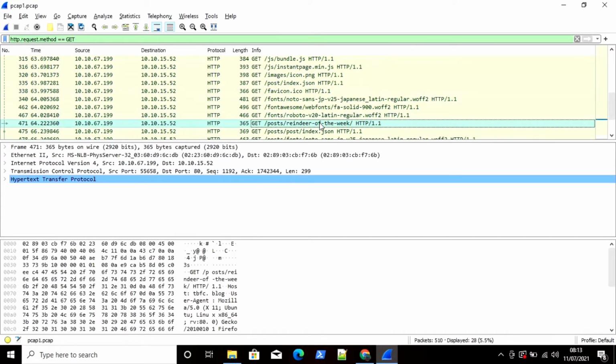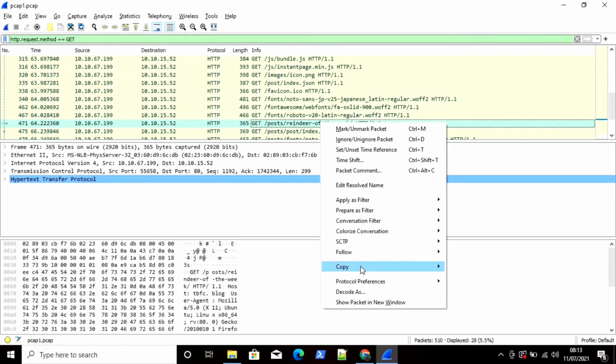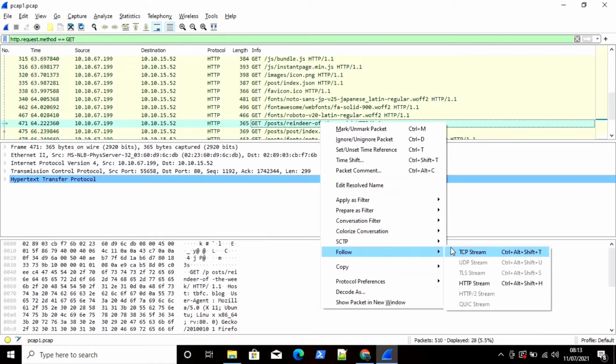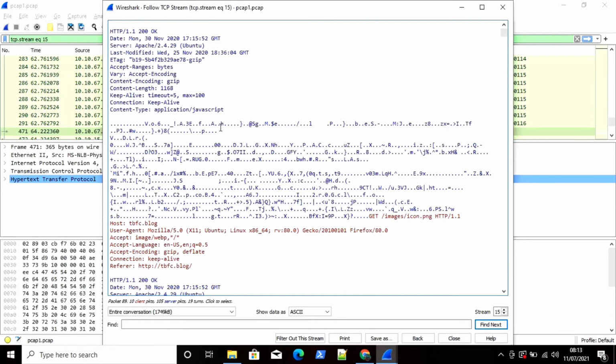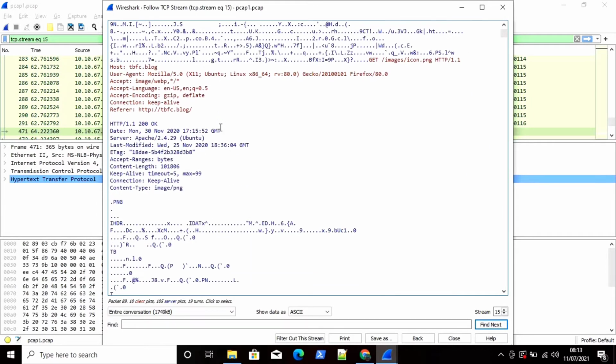Okay, so here is the post, reindeer of the week. We need to copy this post name and paste it into our answer format. You can simply right click on that post, then follow, then TCP request. Okay, so this is the encrypted format.